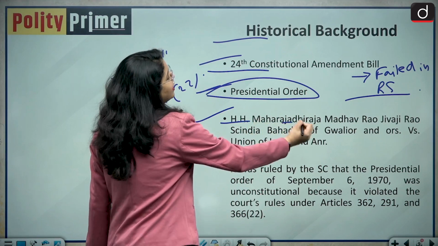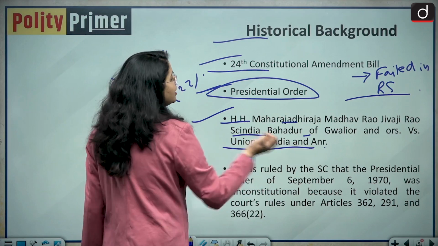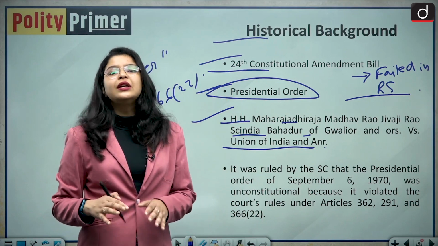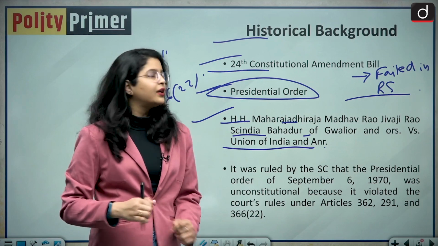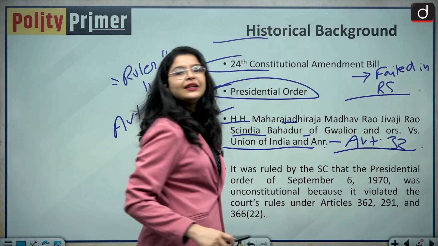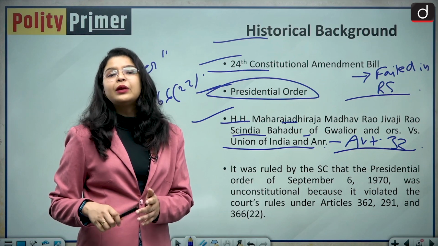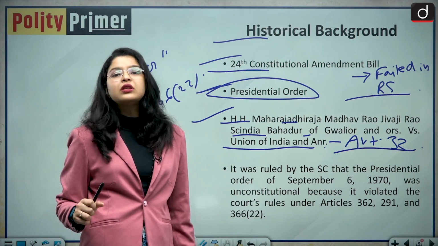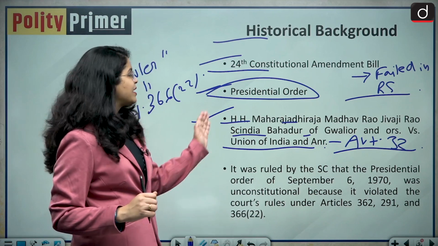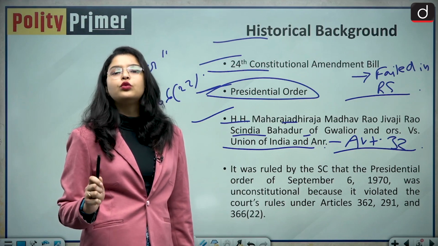So the H.H. Maharaja Dhiraj Madhavrao Jivaji Rao Sindhia Bahadur of Gwalior and others versus Union of India and another challenged this presidential order, which basically changed the definitions of rulers under Article 32 of our Indian Constitution. They said that it is a violation of our fundamental right, not only the fundamental right to property but also receiving those privy purses, because it was a special right that had been guaranteed to them by the Constitution of India. So basically in this judgment, the presidential order under Article 366 clause 22 was challenged.